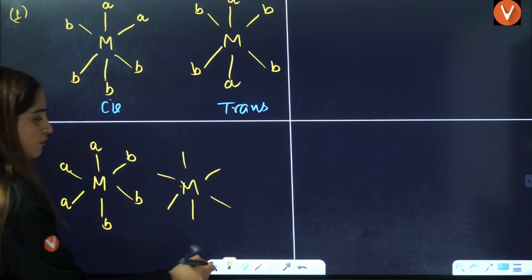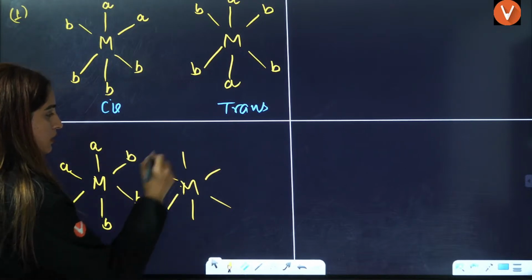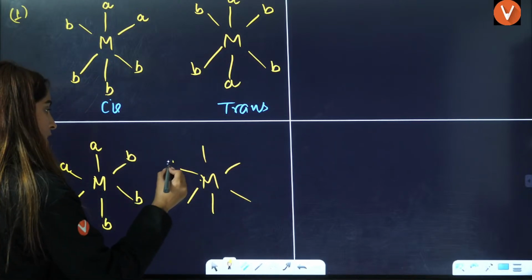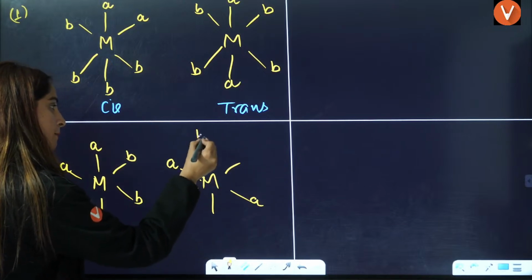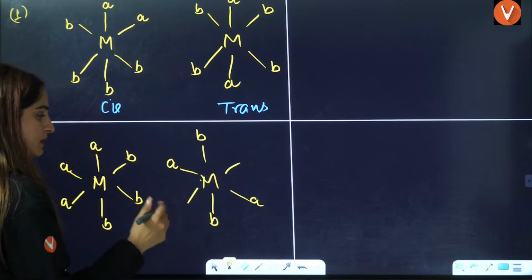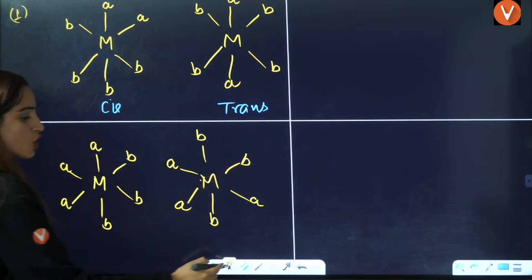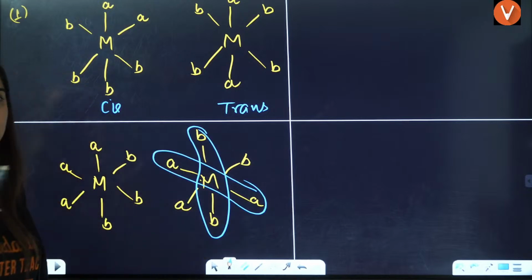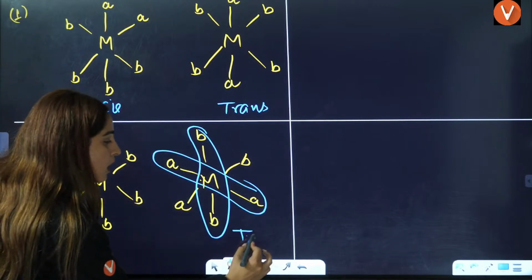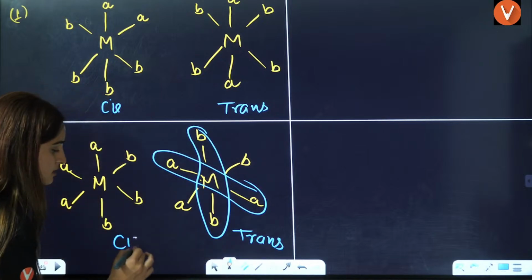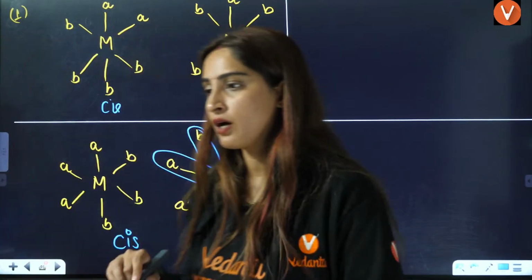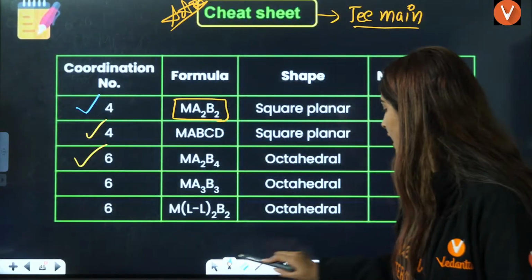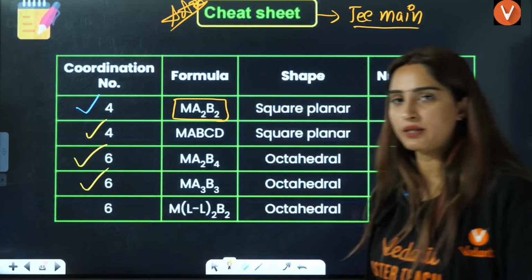If you have MA3B3 in the trans manner, A are opposite, B are opposite, and sometimes A and B are opposite. Because maximum you have B and B opposite, A and A opposite, we can say that this is a trans isomer, and this is a cis isomer. So again you have two geometrical isomers for this one.